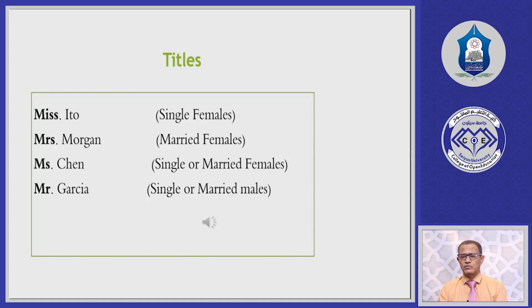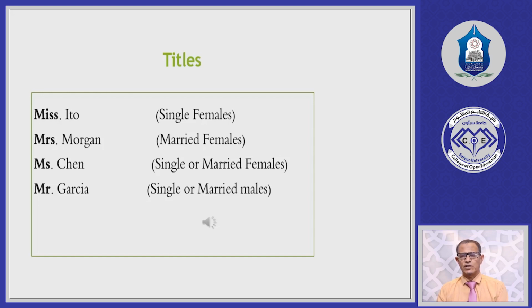Now look, we have the second point, which is about titles. These are titles given to some people, especially in English-speaking countries. The titles in bold are Miss, Mrs., Ms., Mr. These are titles given to people in English countries, and sometimes they can be used in other countries. Now look, we have Miss Eto.